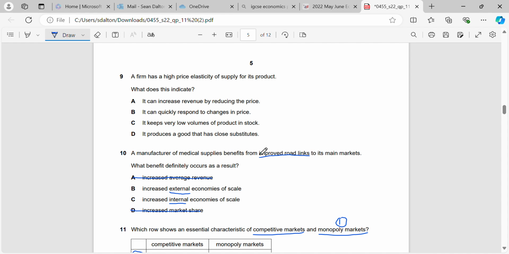But in this case, the road links that have been built, probably by the government, would be an external economy of scale. It reduces our average costs due to the fact of something that was outside of our control, something that was done by a third party.